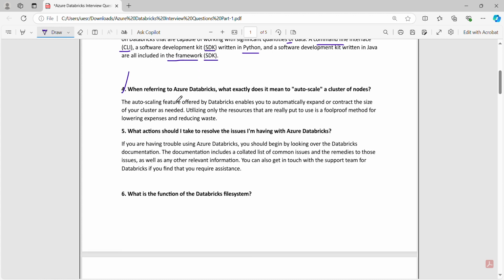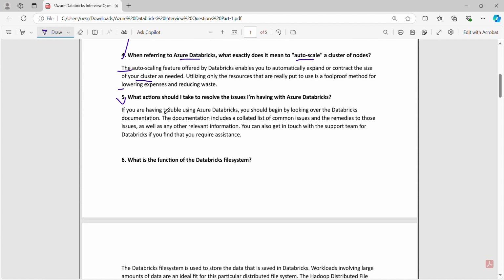Fourth point, when referring to Azure Databricks, what exactly does it mean to autoscale a cluster of nodes? The autoscaling feature offered by Databricks enables you to automatically expand or contract the size of your cluster as needed, utilizing only the resources that are really put to use. It is a foolproof method for lowering expenses and reducing waste.